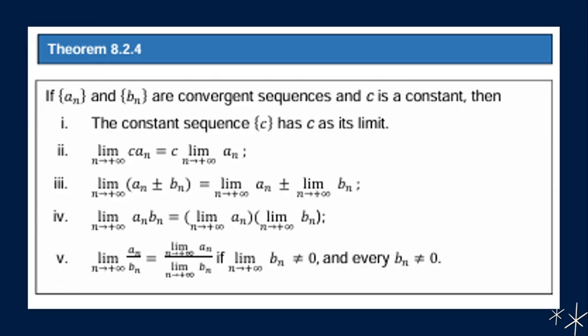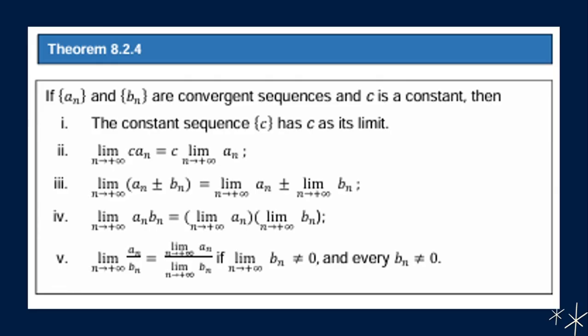Then third, the limit of a sub n plus or minus b sub n as n approaches positive infinity is equal to the limit of a sub n plus or minus the limit of b sub n as n approaches positive infinity.